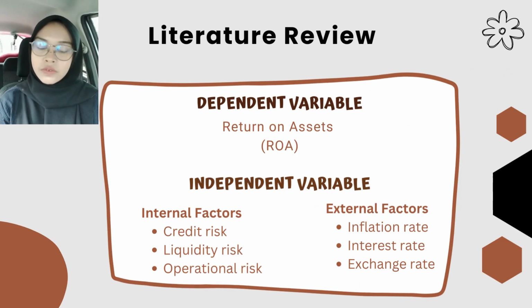In this part, it consists of two variables. The first one is the dependent variable, which is return on asset. According to the European Central Bank (ECB), banks' performance is related to their capacity to produce long-term profitability, for which there are three traditional measures of performance. The first one is return on assets, then return on equity, and net interest margin.